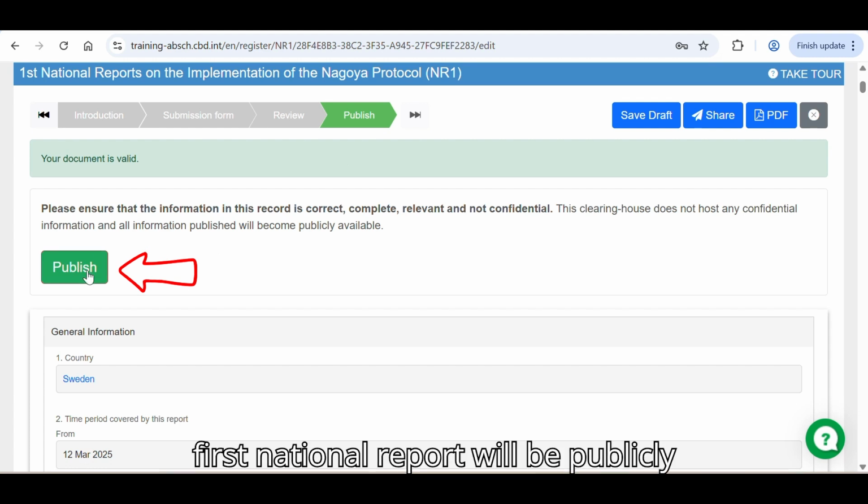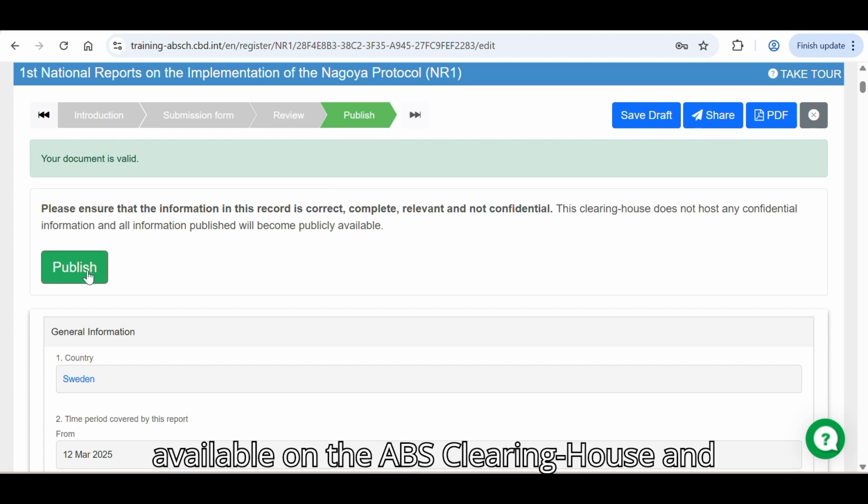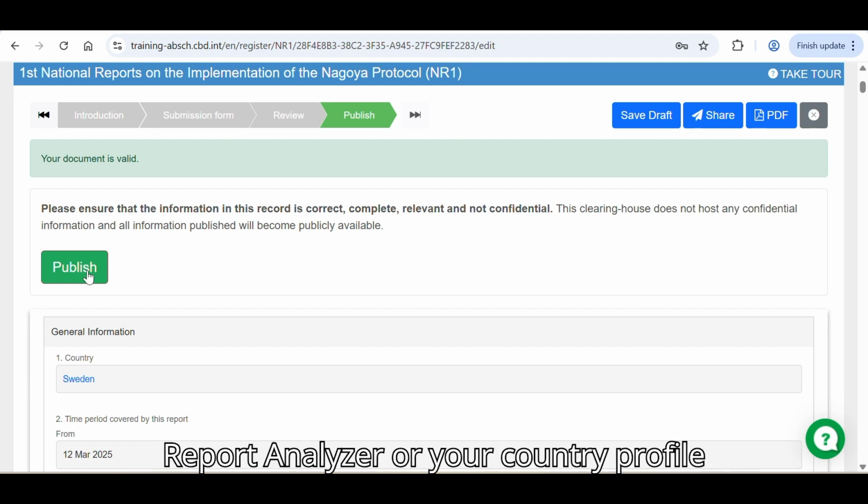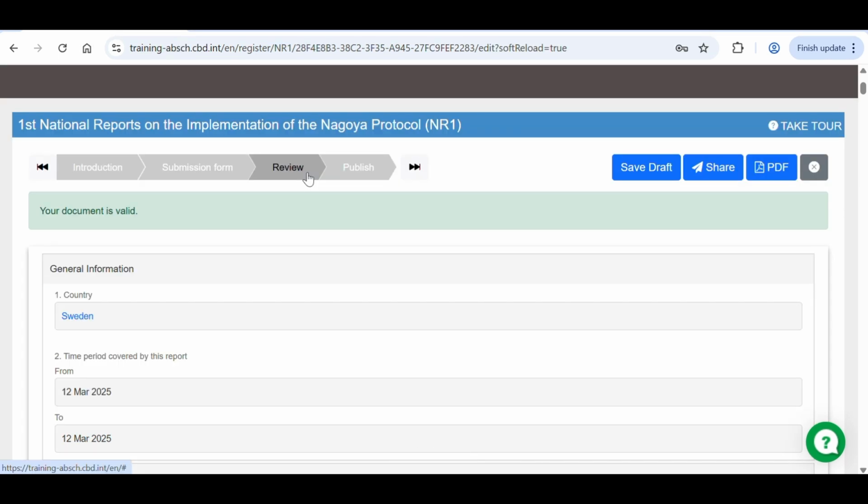Once you do so, your first national report will be publicly available on the ABS Clearinghouse and can be found in the Search National Report Analyzer or your country profile page.